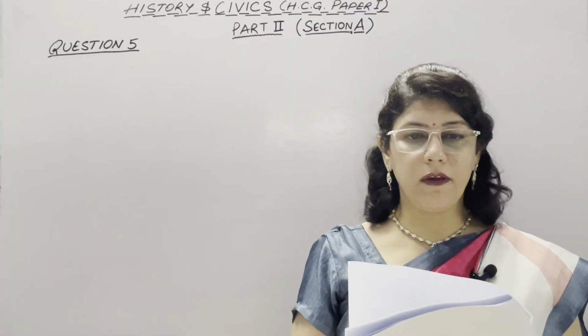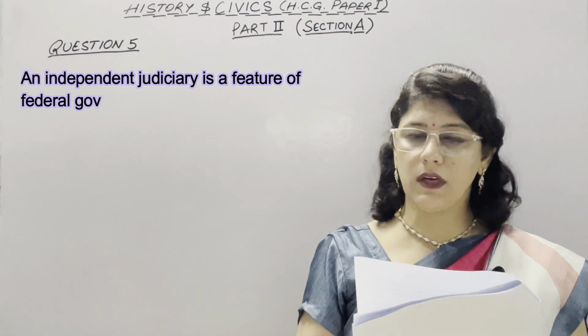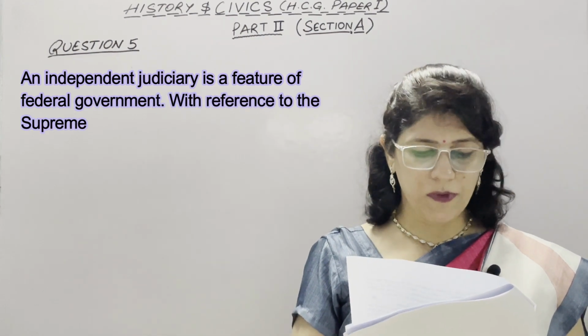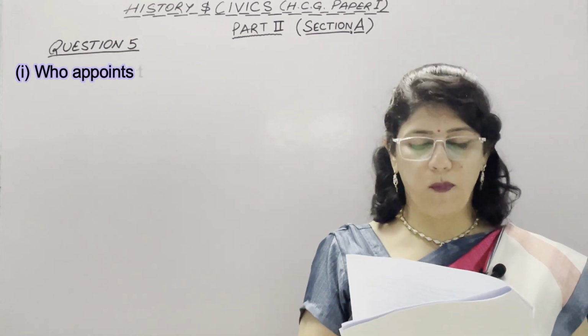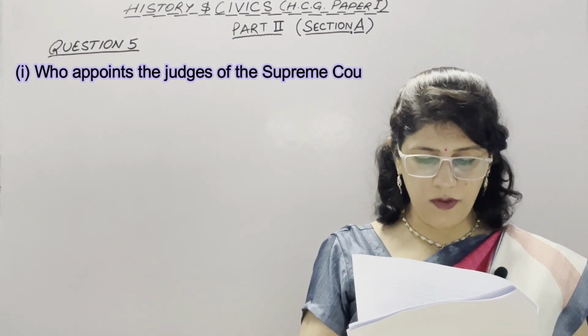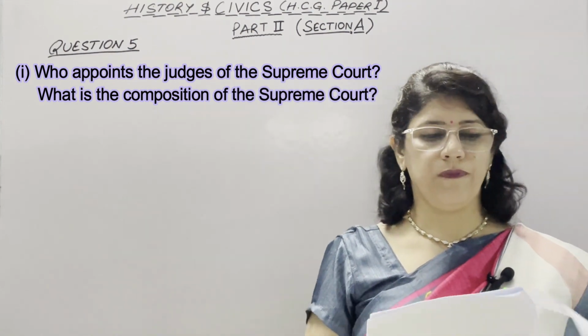Now, question number 5 of section A. An independent judiciary is a feature of federal government. With reference to the Supreme Court, answer the following questions. First is, who appoints the judges of the Supreme Court? And its next part is, what is the composition of the Supreme Court?